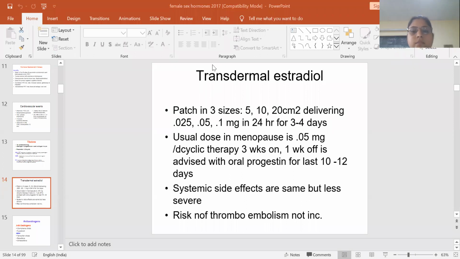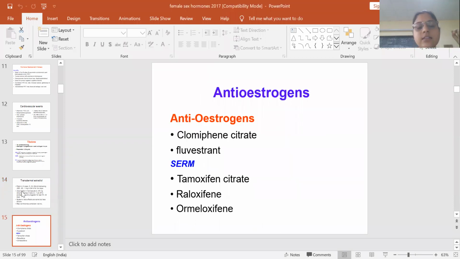And it can be used in the menopause. Systemic side effects are the same. Next is anti-estrogens. Anti-estrogens are clomiphene citrate and fulvestrant.